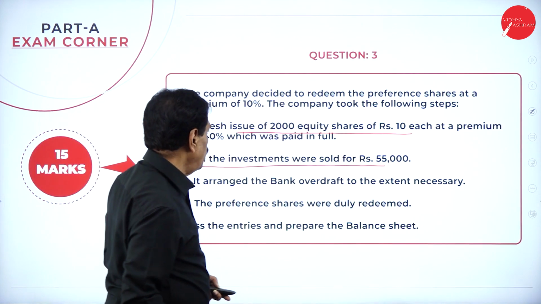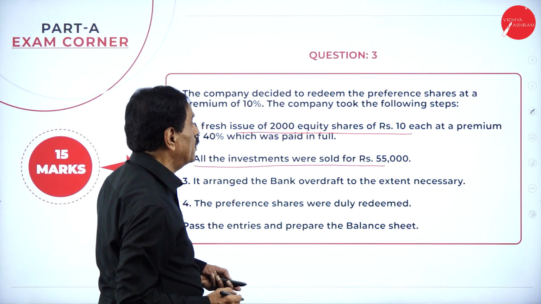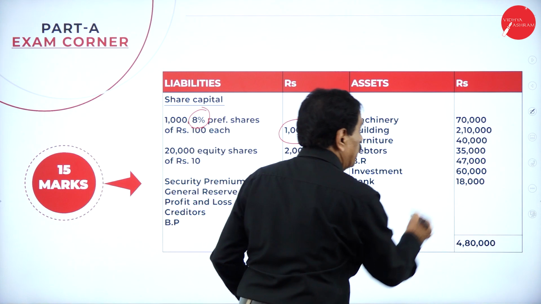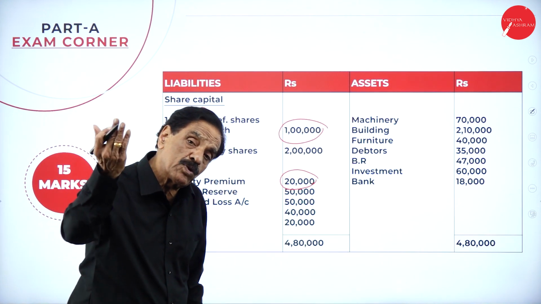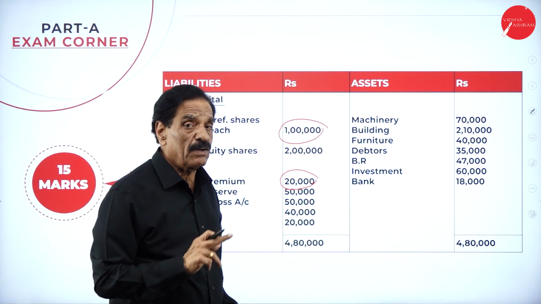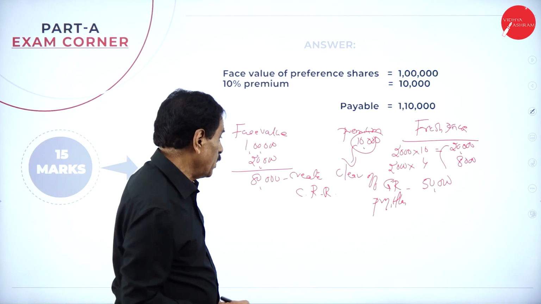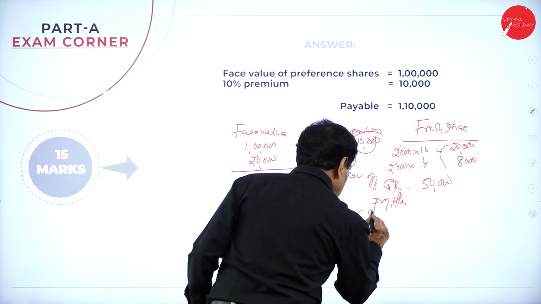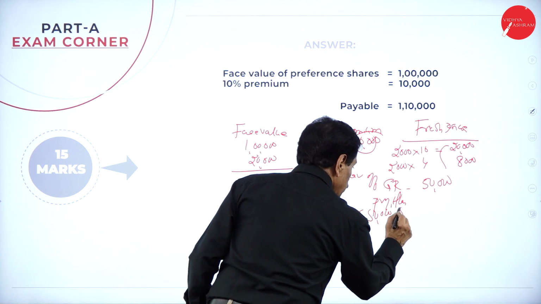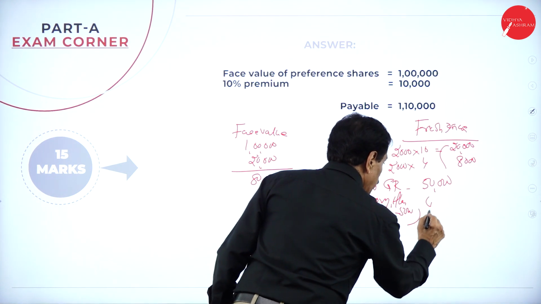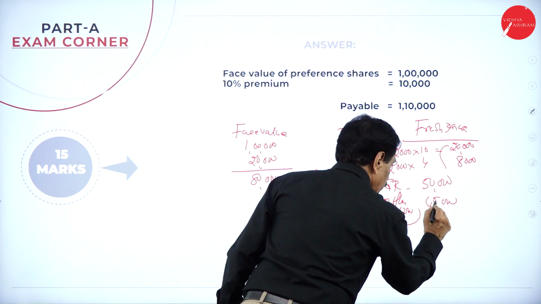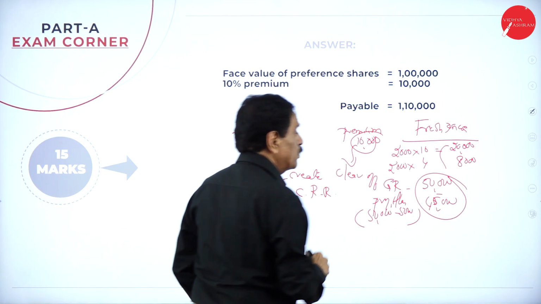See that your investment has been sold for 55,000. In your balance sheet, what's your investment? 60,000. It has been sold for 55,000 at a loss of 5,000. You suffered a loss of 5,000. So out of 50,000, how much loss did we suffer? 5,000. So what's the amount available in the P&L account? 45,000. This is the amount available.